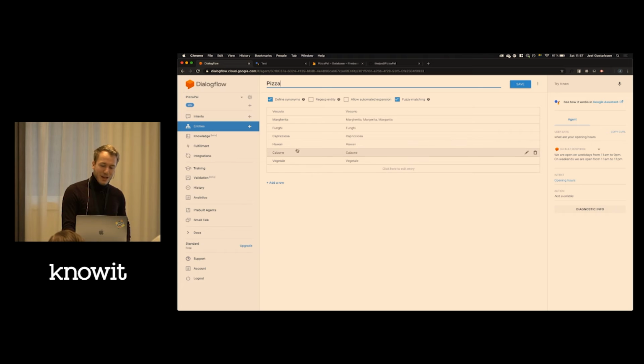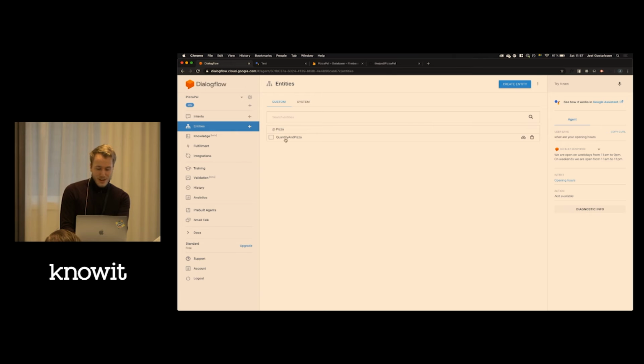If you build a real action, you'll probably get this information from the menu I have in the database in Firebase, instead of specifying it manually here. But if a user says any of these pizzas, we'll be able to extract them from the user's intent.